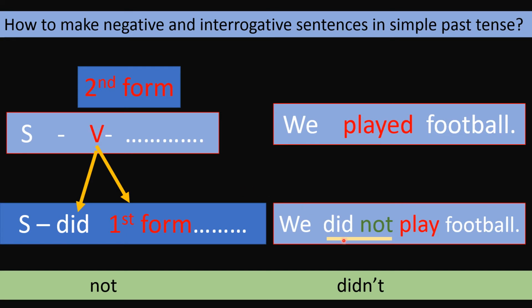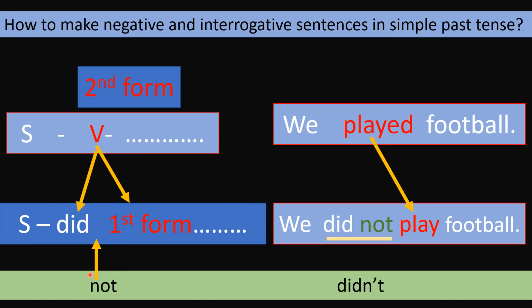Now here, second form, it is second form. Now we say did and then first form. It is did and then first form. We did play football, and of course when we have to make negative, we use not with this helping verb. So play, played, change into playing.